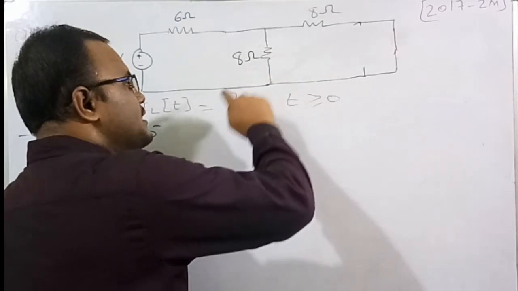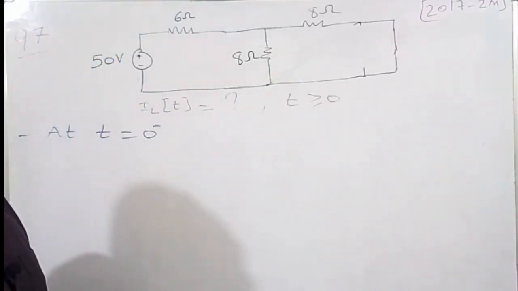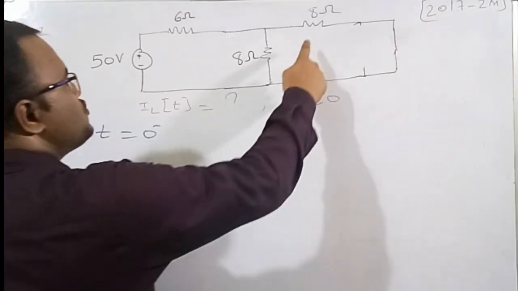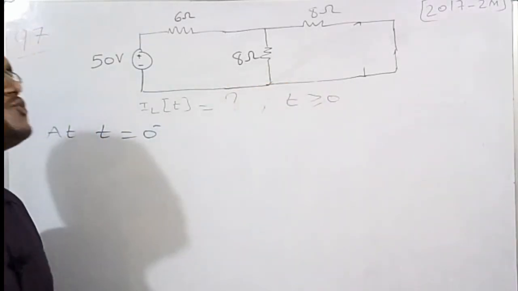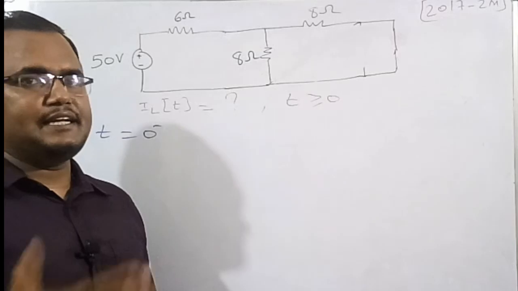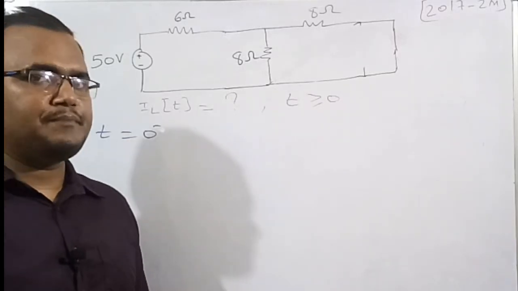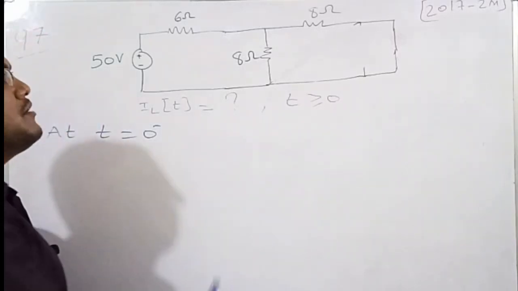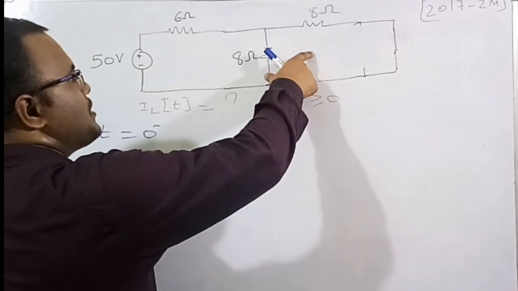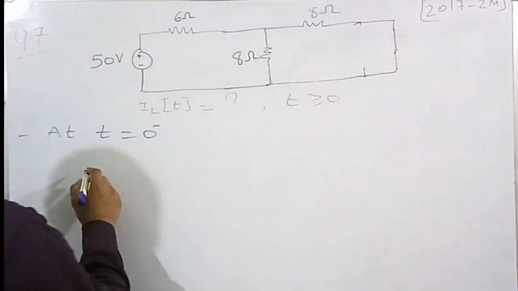So 8 ohm and 8 ohm are connected in a parallel fashion. Whenever two equal resistors are connected in parallel, the net resistance will become half of the previous value. So it will become 4. This total resistance will become 4. So I am writing it here.